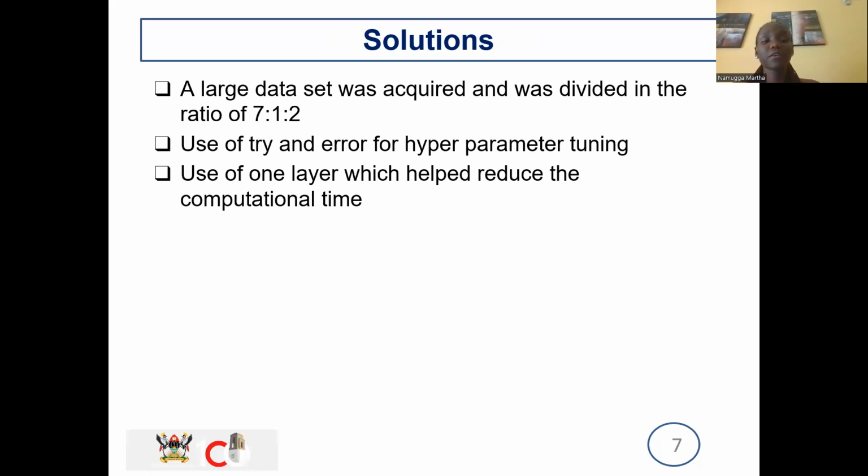Then the use of trial and error for the hyperparameter tuning, as I explained. Go back. Is this giving me the output I need? If not, go back, change the learning rate, change the activation, find something to change, make sure your model is actually working the way it's supposed to work. And then according to research, there should be a minimum of 4 layers. But when I dug deeper, even 1 layer can work, provided you make the correct evaluations. So with the correct evaluations, I used 1 layer and reduced the computation time.